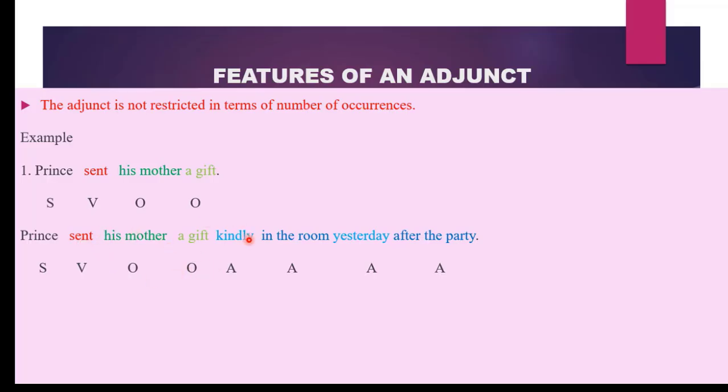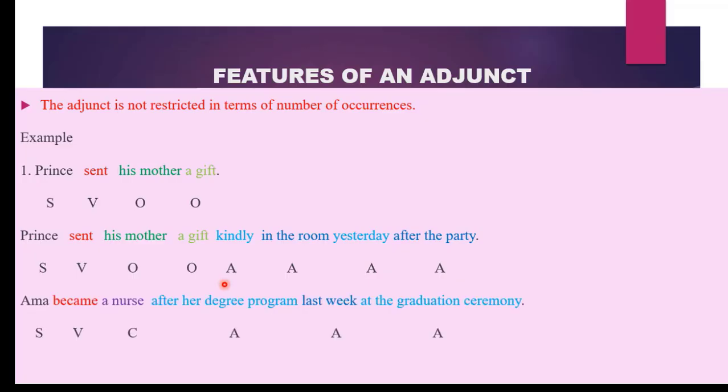Then we have information about the verb. This one tells us the manner in which the action was done. This one gives us information about where the action took place. Yesterday also tells us when the action was done. After the party also adds information about when the action occurred. So the adjunct is not restricted in terms of number of occurrences in the sentence.